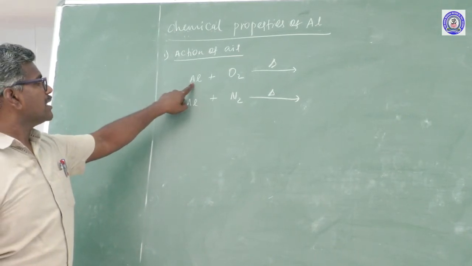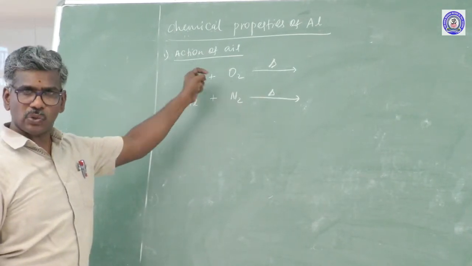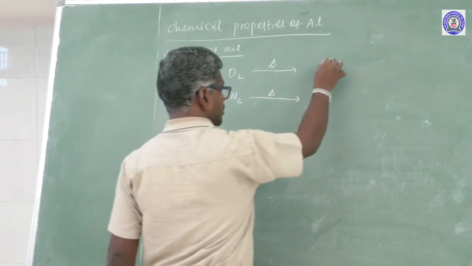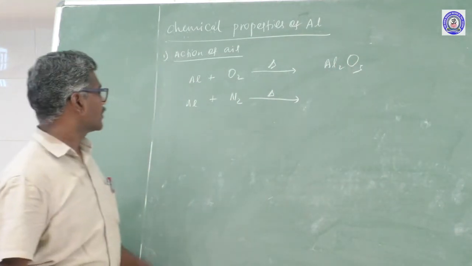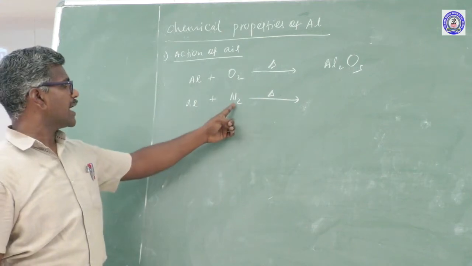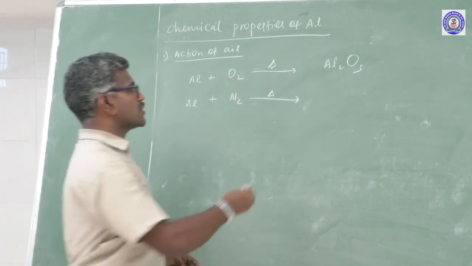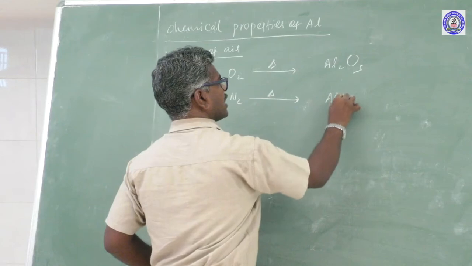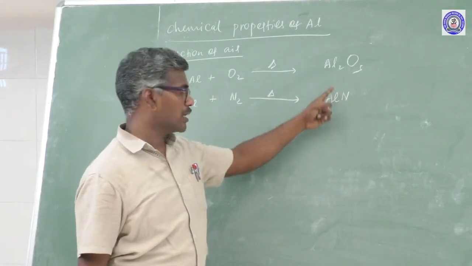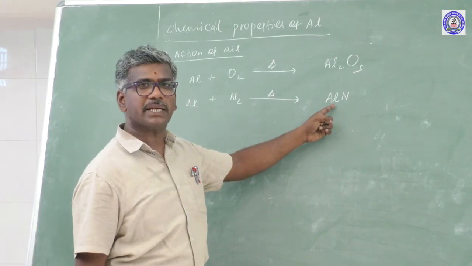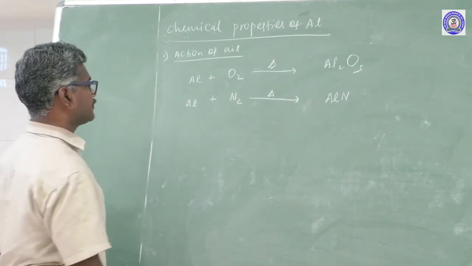Aluminum valency 3, oxygen valency 2. So cross multiplication gives the formation of Al2O3. Aluminum valency 3, nitrogen valency also 3, giving the formation of AlN. This is named aluminum oxide or alumina. This is named aluminum nitride.